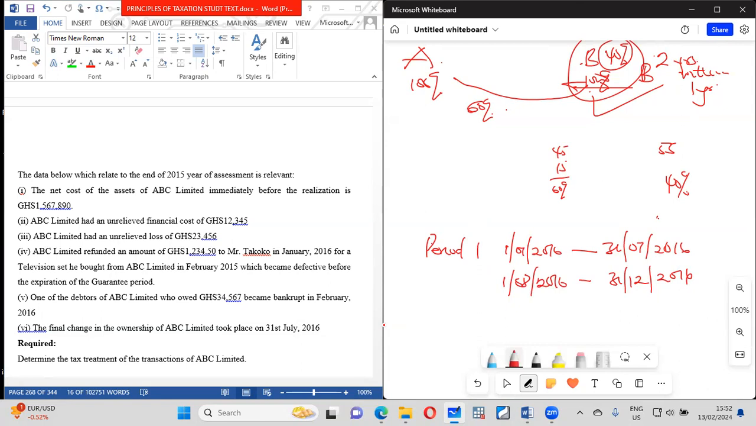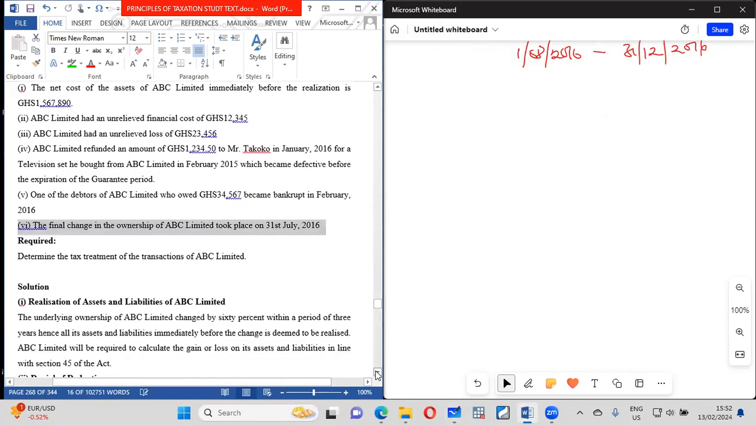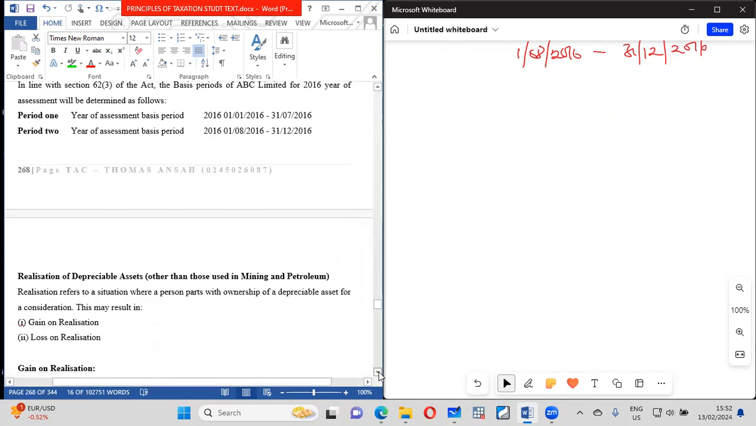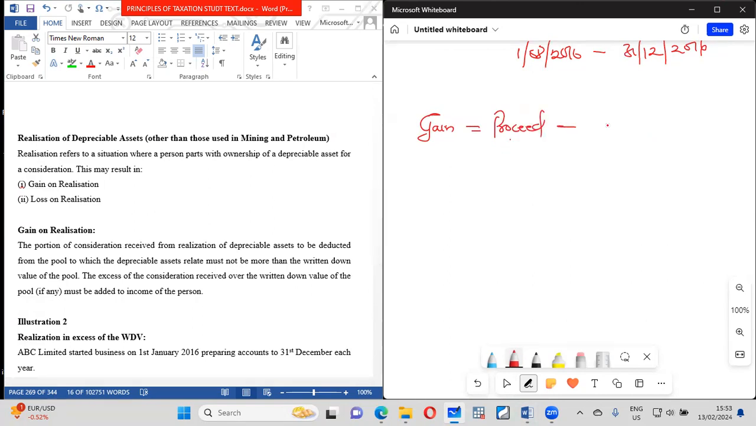So basically, these are what you need to know about realization of capital asset. The next thing we will go on to look at is the realization of depreciable assets. If there is a realization on depreciable asset, the gain is actually the proceeds, that is the consideration received, minus the carrying amount, which we call WDV. So it means capital allowance will come in. So basically that is that.